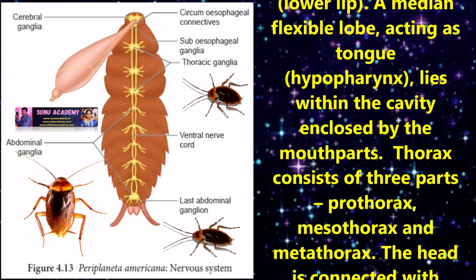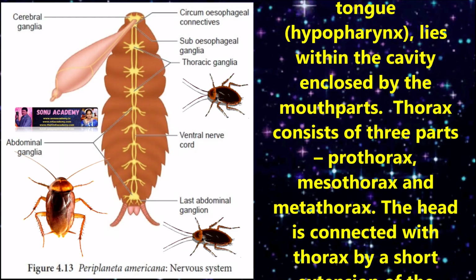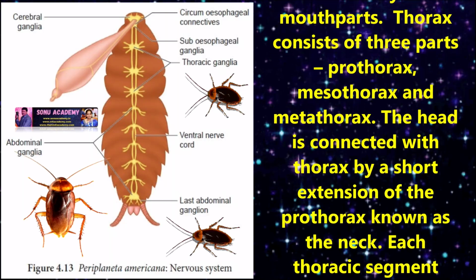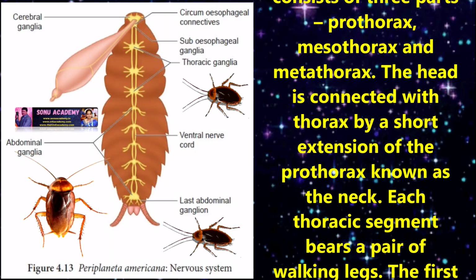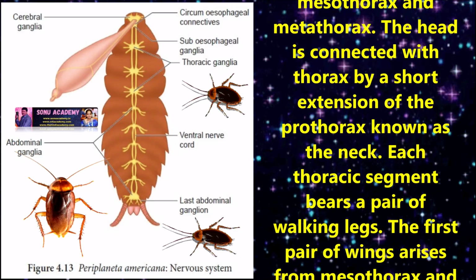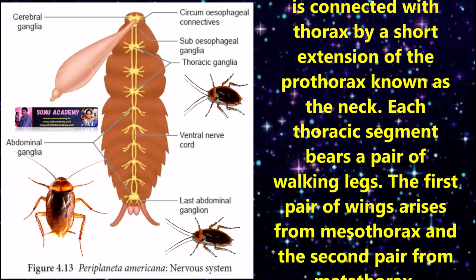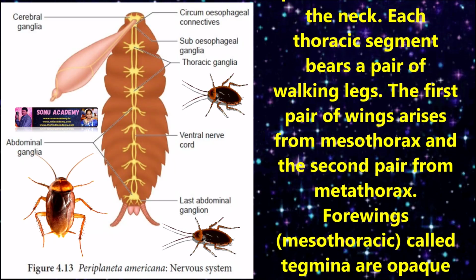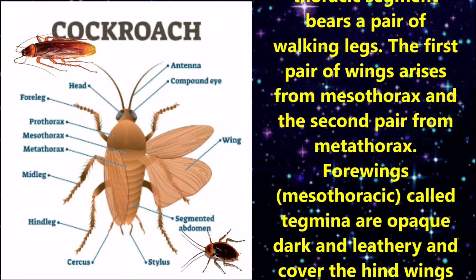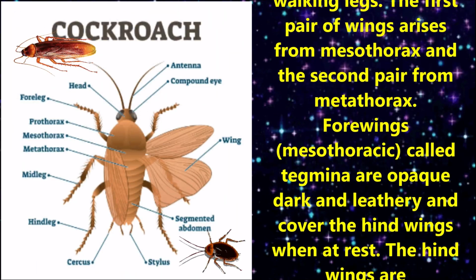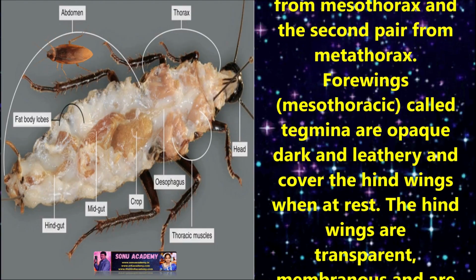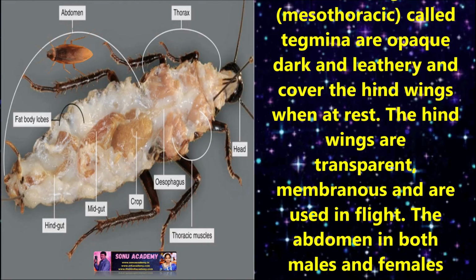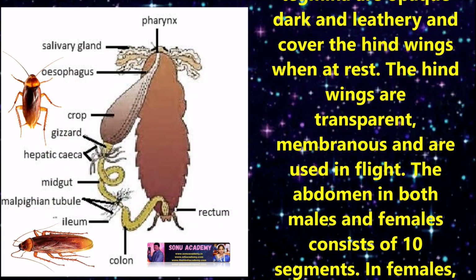Thorax consists of 3 parts: prothorax, mesothorax and metathorax. The head is connected to the thorax by a short extension of the prothorax known as the neck. Each thorax segment bears a pair of walking legs. The first pair of wings arises from the mesothorax and the second pair from the metathorax. The forewings are called tegmina or elytra, dark and leathery, and cover the hind wings when at rest. The hind wings are transparent, membranous and are used in flight.